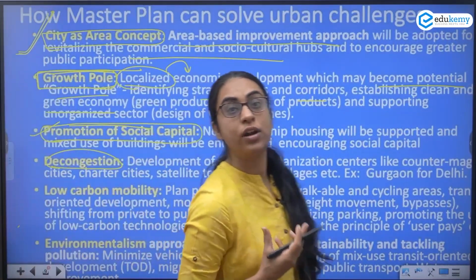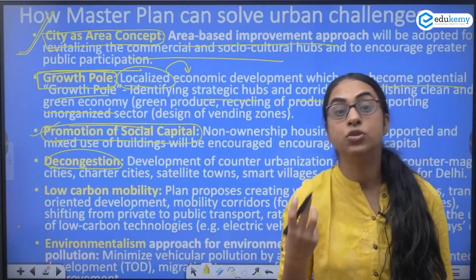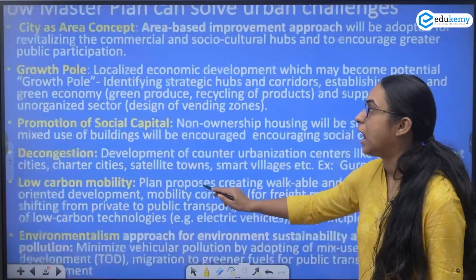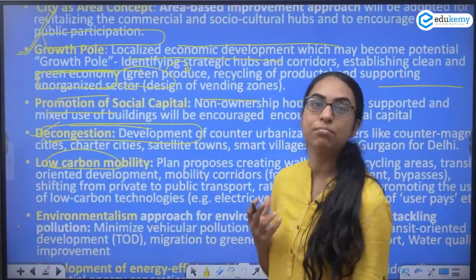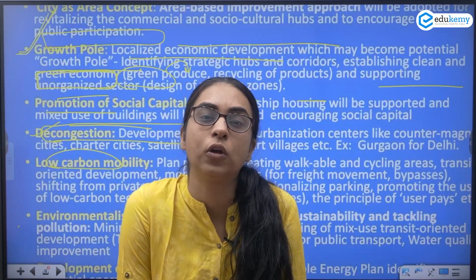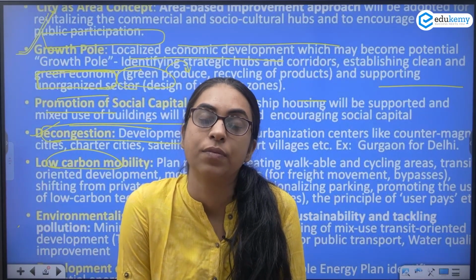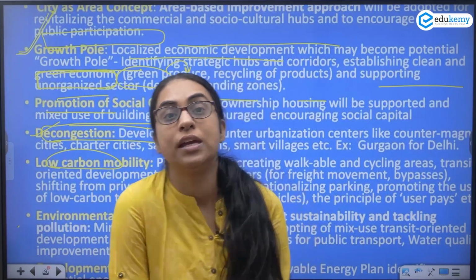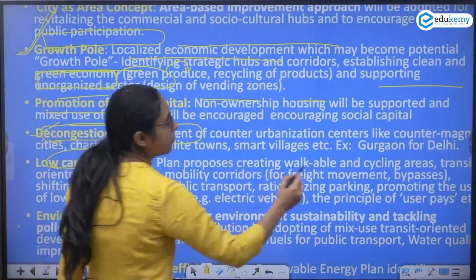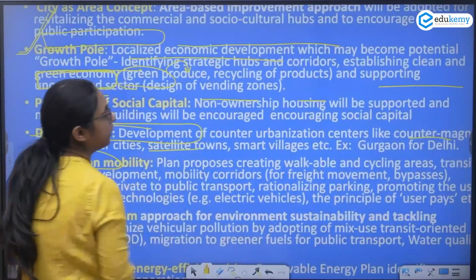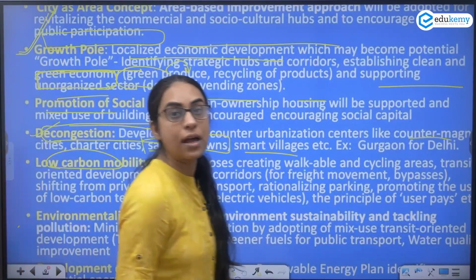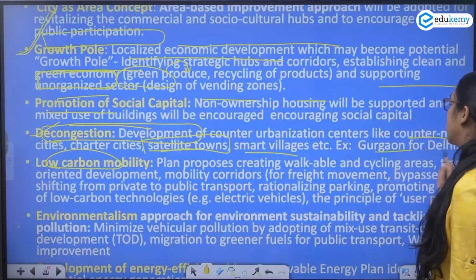How? Because it is trying to develop smart villages, satellite towns, charter cities, counter magnet cities, like Gurgaon. See how they are promoting decongestion? You are not simply writing decongestion by metros or better traffic planning; that would make your answer appear more like a GS answer. Instead, use your geographical knowledge. You say it aims to decongest by developing counter magnets, satellite towns, smart villages. Satellite town is in the syllabus as a term. You also substantiate with an example, Gurgaon for Delhi.